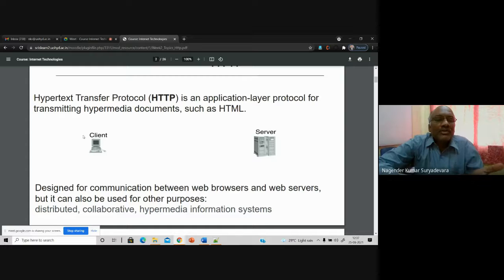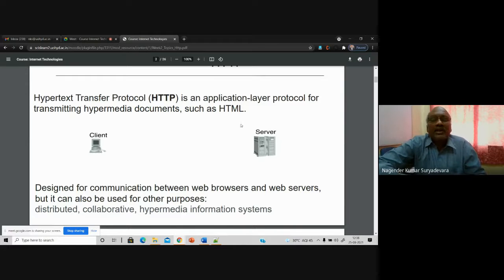You are sitting on one computer, the client, where you try to get some information from that server. That information can be text, audio, video, or whatever it may be. That information is present across the network. When I say across the network, it means it is present on some other computer, some other system, and from there you are going to get it. You will be using an electronic device which will try to fetch that information from that server.